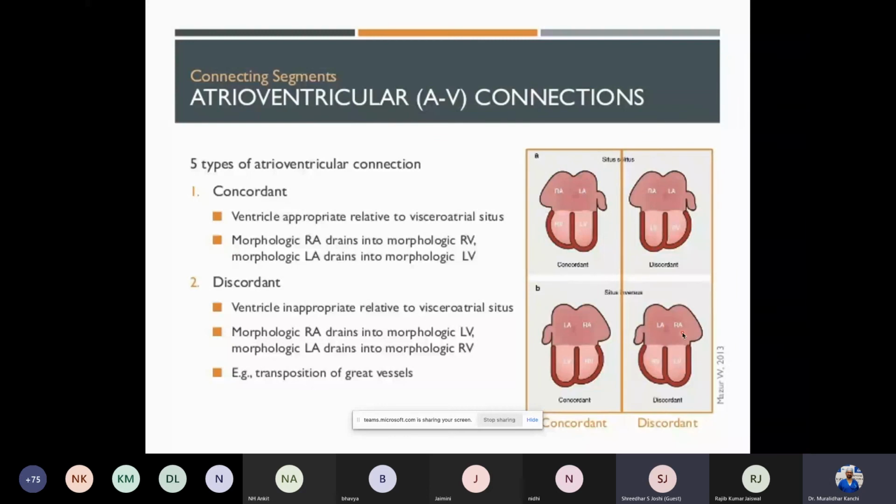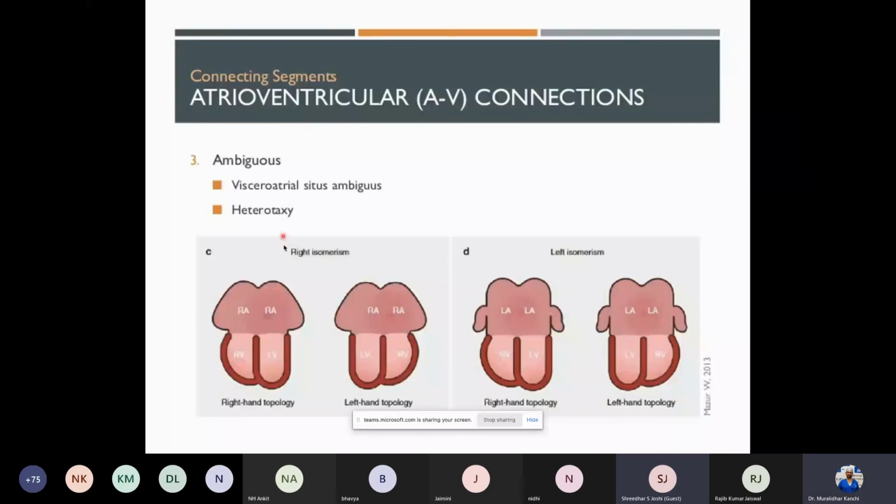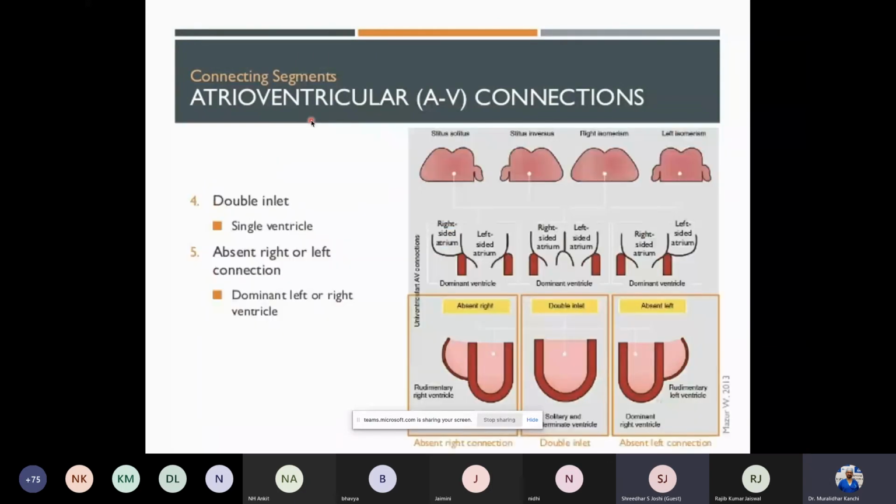The right atrium is on the left, whereas in the situs solitus, the left atrium is on the left. So ambiguous, like I mentioned, right isomerism and left isomerism. In these situations, there could be a complex anatomy of atrioventricular connections as well.